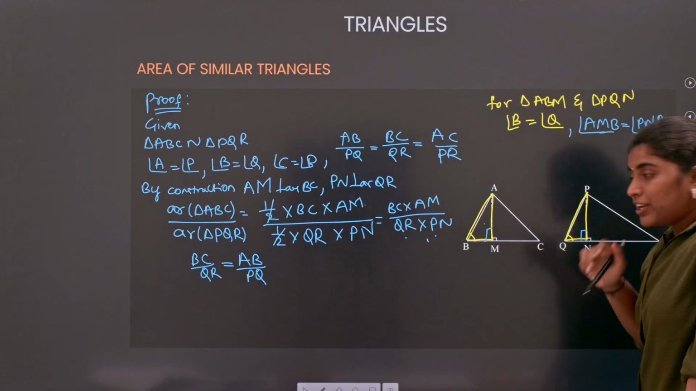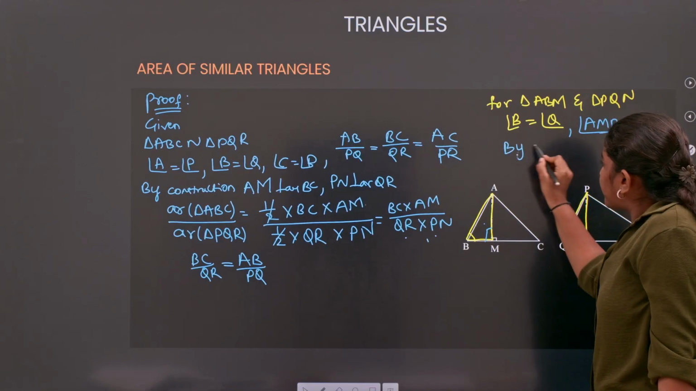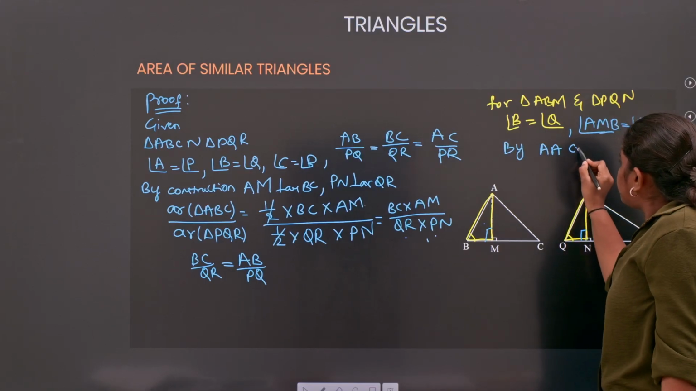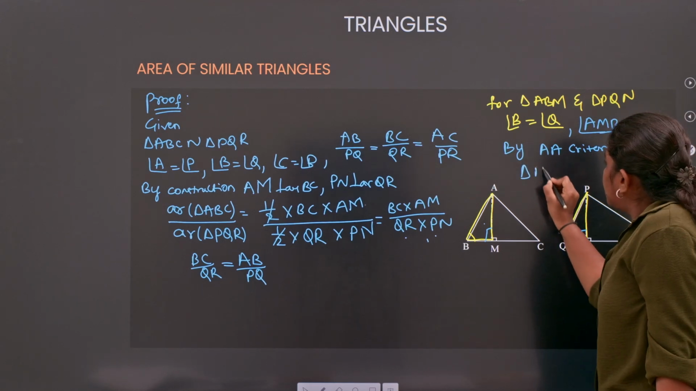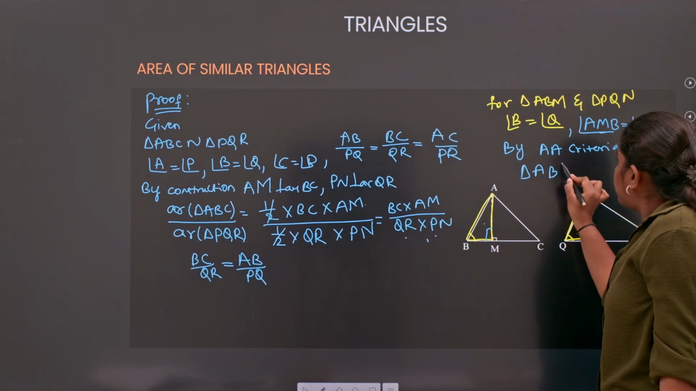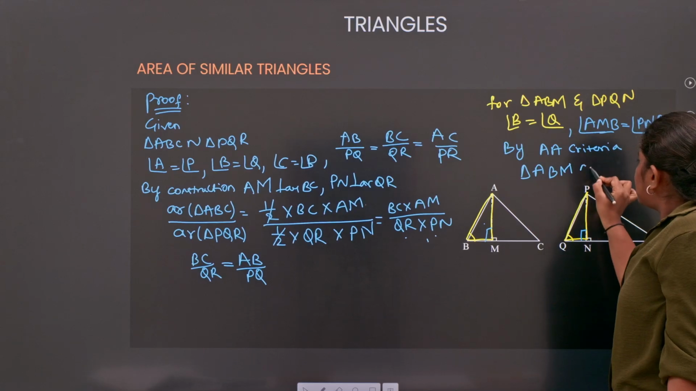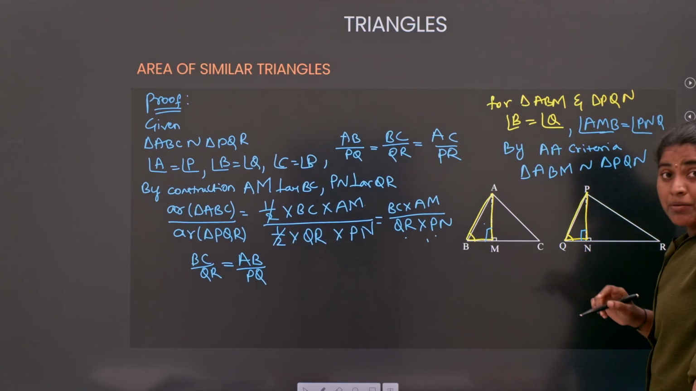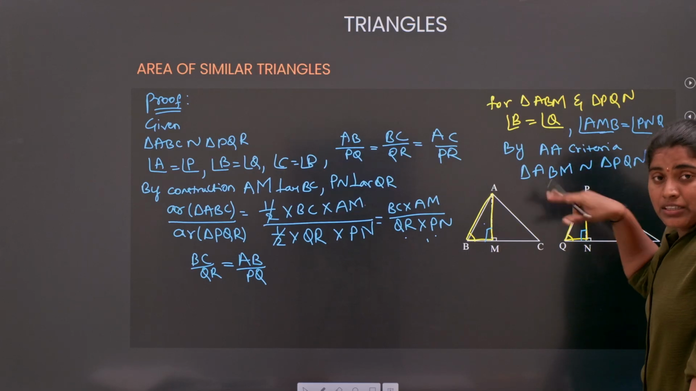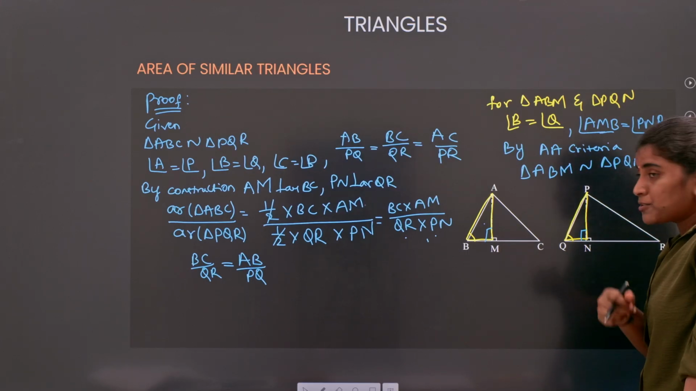Right? So now, if you look at these two triangles, I have two angles equal. So what criteria can we use? By AA criteria, we can say that triangle ABM is similar to triangle PQN. What about the corresponding sides and corresponding angles, if two triangles are similar?